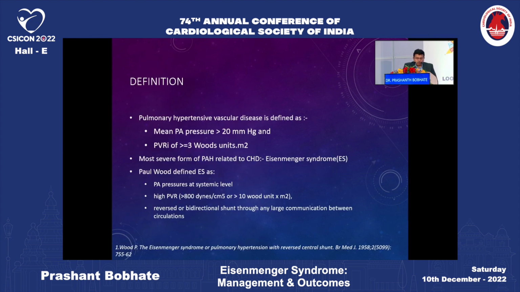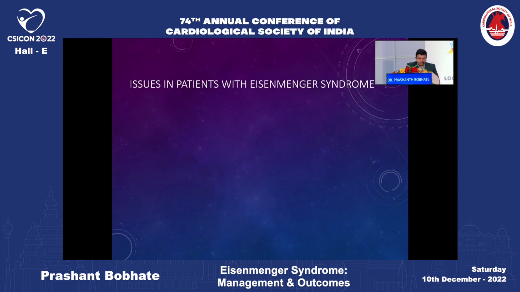So, pulmonary hypertensive vascular disease is defined as a mean PA pressure of more than 20 millimeters of mercury with a PVRI of more than or equal to 3 Wood units. And the most severe form of pulmonary hypertension, which is related to congenital heart disease, is what we call Eisenmenger syndrome. Paul Wood defined Eisenmenger syndrome as PA pressure at the systemic level, with a high PVRI, with a reverse or a bidirectional shunt through any large communication between the systemic and the pulmonary circulation.